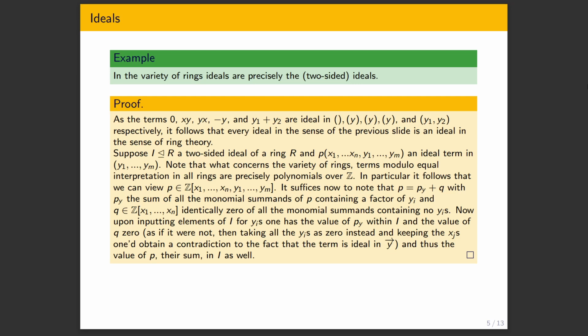But also, one thing I want to note is that these terms we started off with to show the forward direction, 0, x, y, y, x, minus y, y1 plus y2, are so-called generating terms for our ideal terms. If we compose ideal terms, so we take one ideal term and plug it into the variables of another ideal term, no matter which one, we remain with ideal terms. It's not difficult to verify. And these ideal terms, for the variety of rings, generate all ideal terms in the sense that if we compose them, we can get any ideal term.